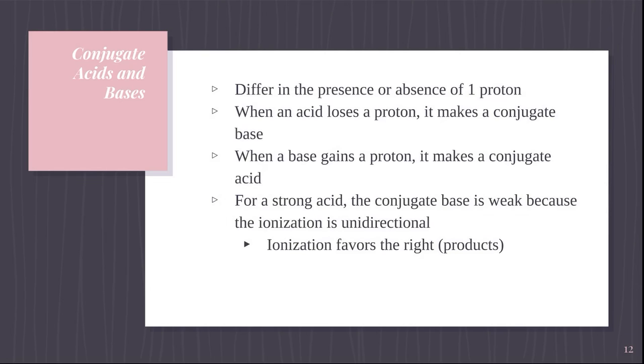Conjugate acids and bases differ in the presence or absence of 1 proton. When an acid loses a proton, it makes a conjugate base, and when a base gains a proton, it makes a conjugate acid. For a strong acid, the conjugate base is weak because the ionization is unidirectional and favors the right. For a weak acid, the conjugate base is going to be strong because it has a reversible reaction.